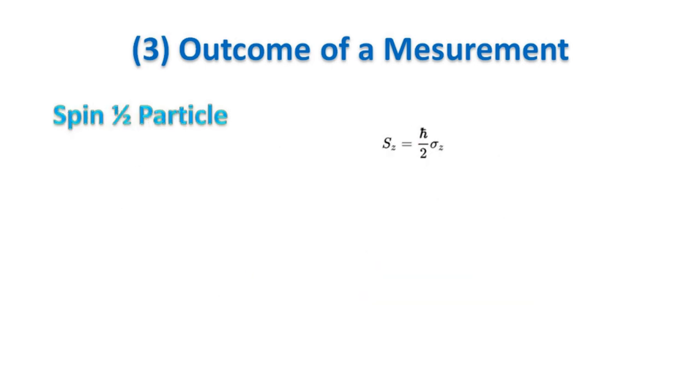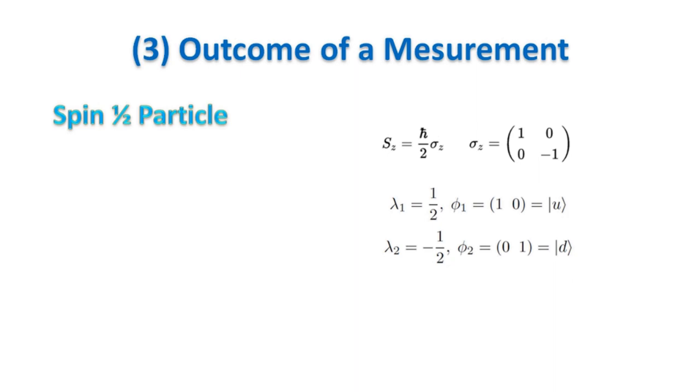For example, the spin along the z-axis of a 1/2 spin particle is the observable associated to the Sz matrix, which is proportional to the Pauli sigma z matrix, and whose eigenvectors are the up and down states. If we have a particle in the up state, which is represented with respect to the eigenvectors of sigma z with coefficients 1 and 0, then a measurement of the spin along z will give up with probability 1, and down with probability 0.